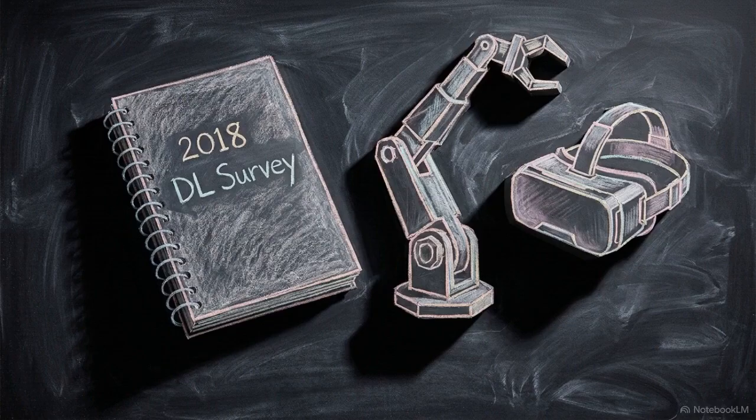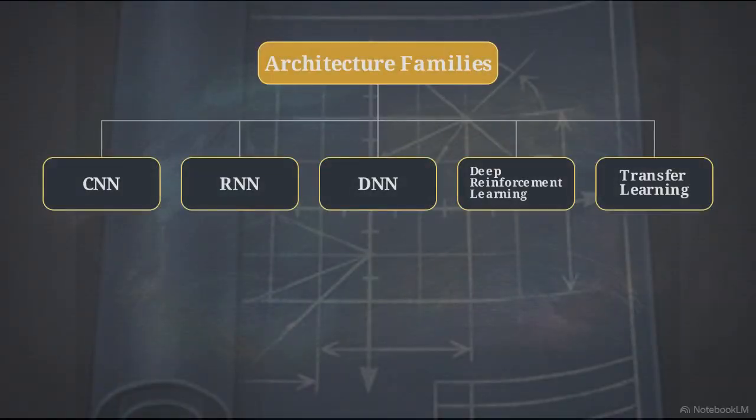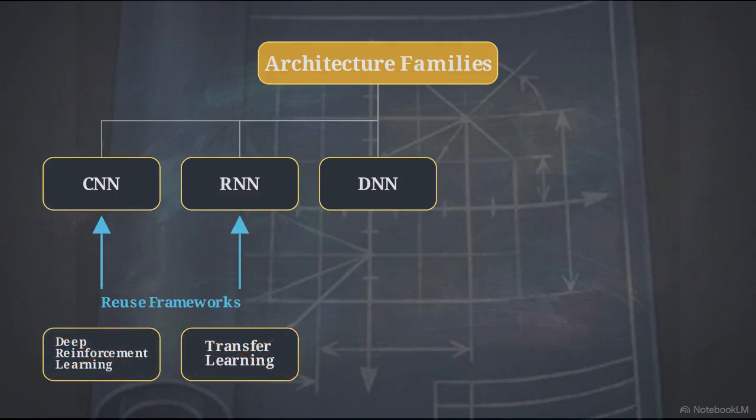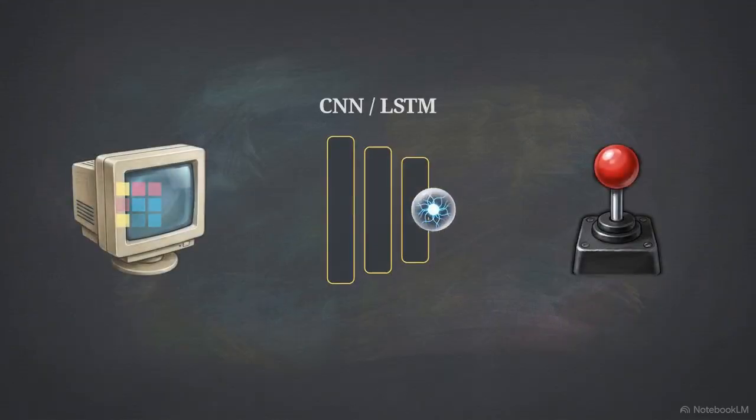Looking back at this 2018 survey reveals how the field was categorized just before the shift to foundation models. The original taxonomy includes deep reinforcement learning and transfer learning as standalone architecture families, but these are more accurately described as learning frameworks. Deep reinforcement learning doesn't use a unique architecture. It reuses CNNs and LSTMs as perception backbones to process state observations into actions.